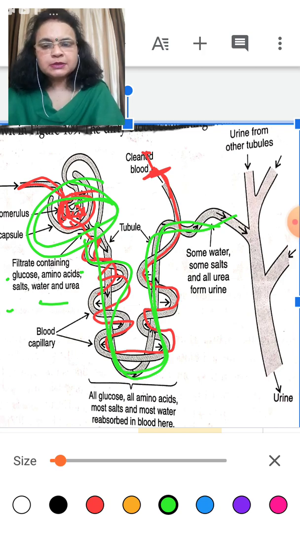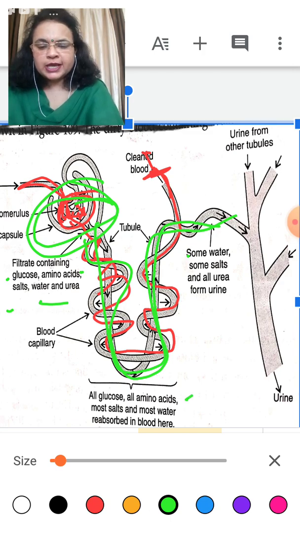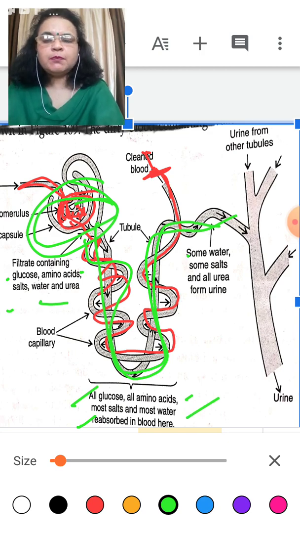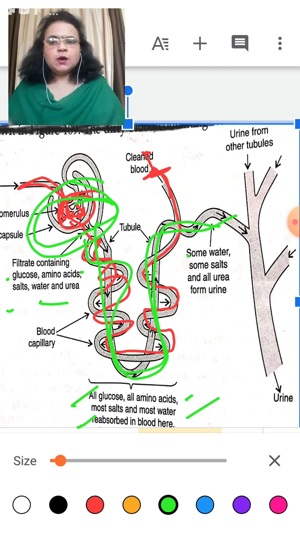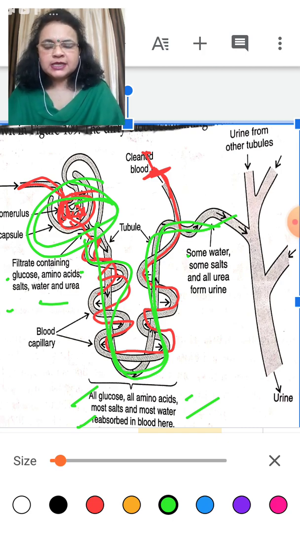Now the useful substances are reabsorbed by the blood capillaries. Which substances are reabsorbed? Amino acid, all glucose, most salt, most water are reabsorbed in the blood here. So most of the useful substances are reabsorbed in the tubules of the nephron by the blood capillaries.